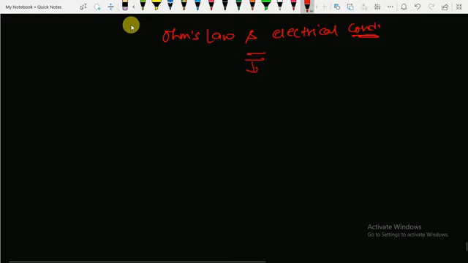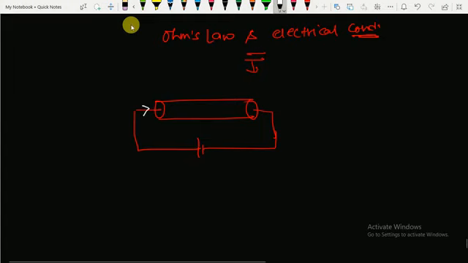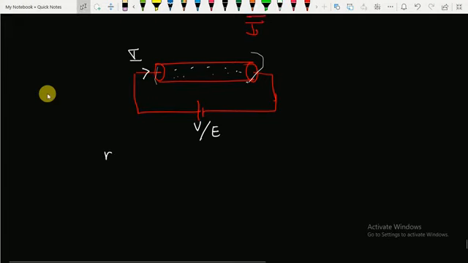So let's take a conductor, and I have connected it with a battery. Now I have connected the battery V or E, and I is the current flowing through that conductor, and these are the electrons which have started to move from the positive terminal to the negative terminal. Now let's take some assumptions or notations: N is the free electrons per meter cube, that is electron concentration or charge carrier concentration.